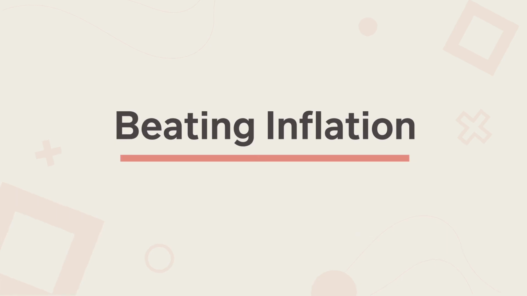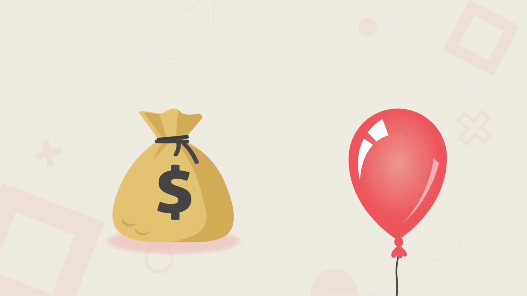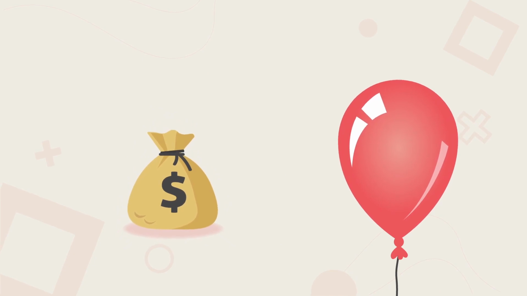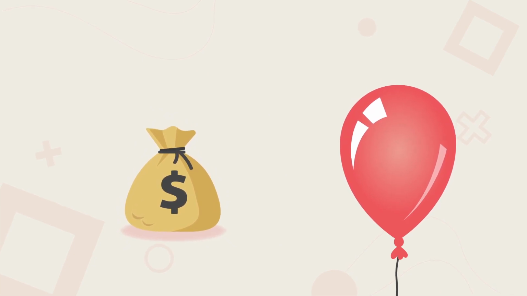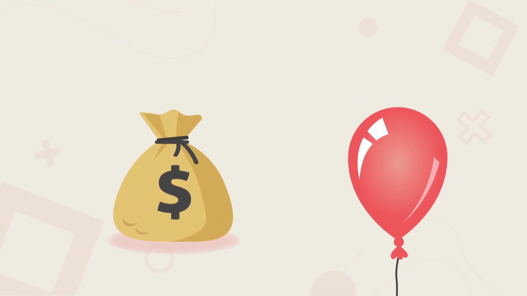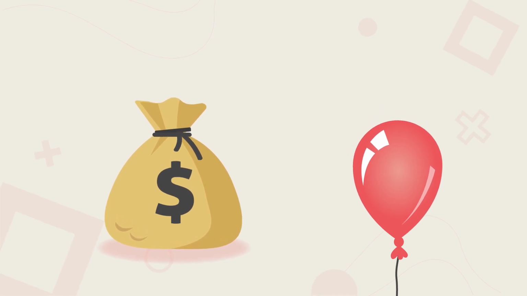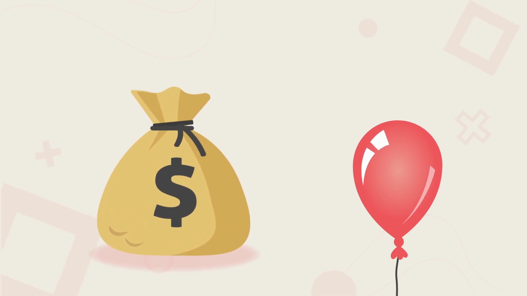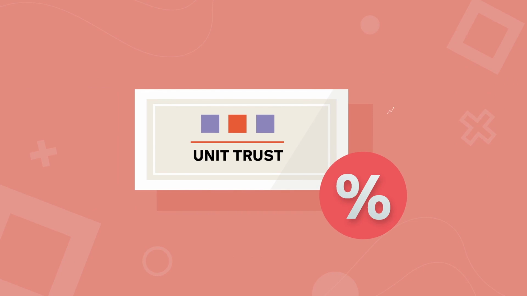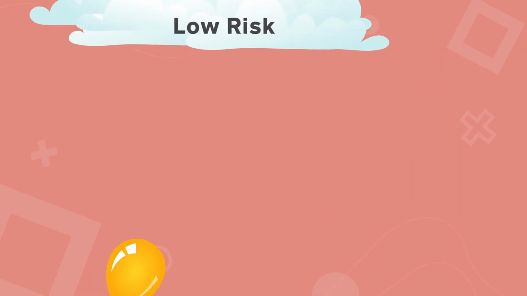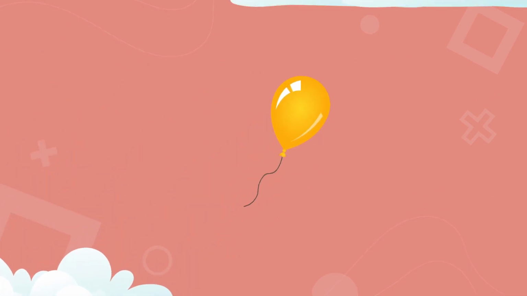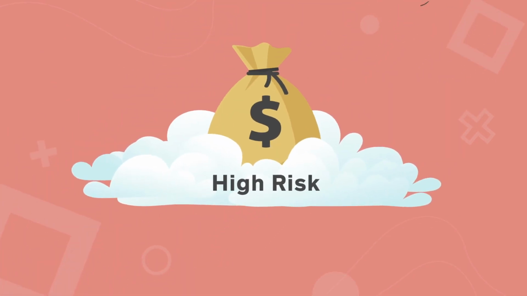Beating inflation. The value of your savings will be eroded by inflation over time, so your savings need to grow at least at the same rate as inflation to maintain its value. Ideally, it should grow at a rate above inflation. That's why many unit trusts target a rate of growth above inflation. However, the higher the rate above inflation targeted, the greater the risk the fund must take on.